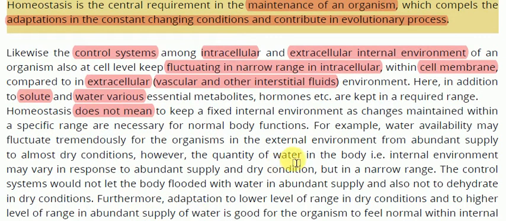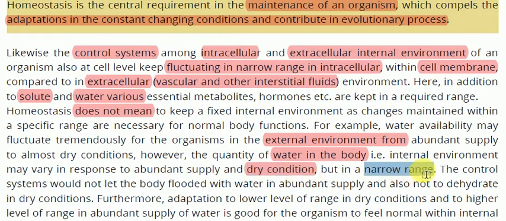They fluctuate tremendously for the organisms in the external environment from abundant supply to almost dry conditions. However, the quantity of water in the body, i.e. internal environment, may vary in response to abundant supply and dry condition, but in a narrow range.